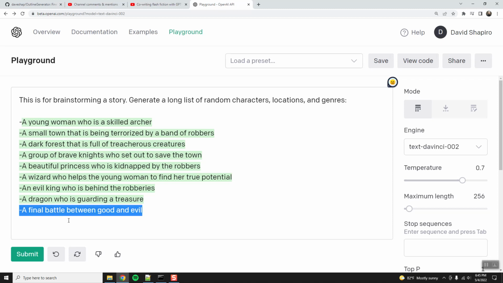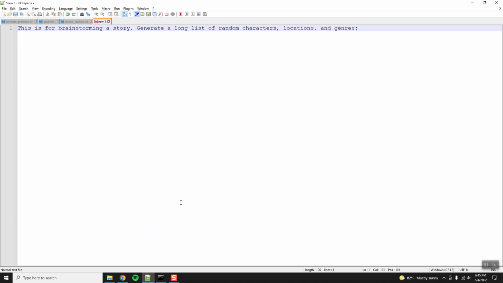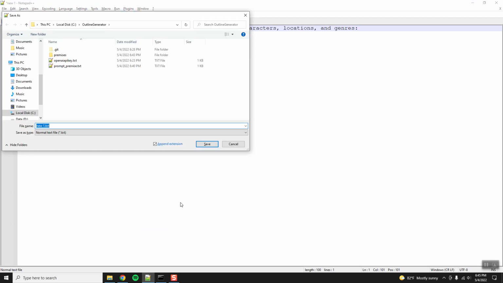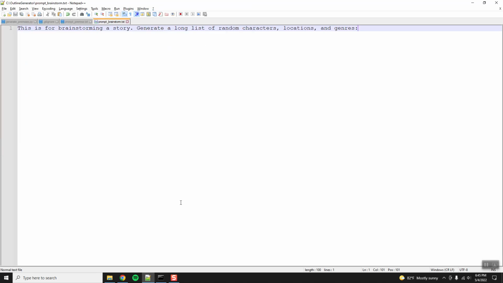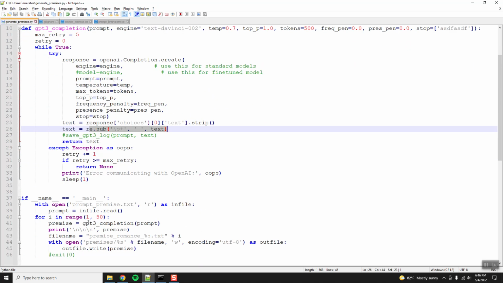Wonderful. Okay, so here's what we're going to do. We are going to create another prompt that stands before the first one because we saw that it was being way too repetitive. Okay, let's call this prompt brainstorming. Brainstorm. Okay, so first we're going to do that, and then I'm going to need to change this because we want to actually split the lines. Yeah. Okay, so we'll need to change a couple things.